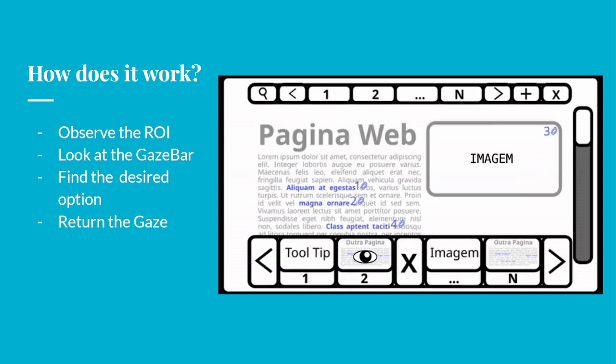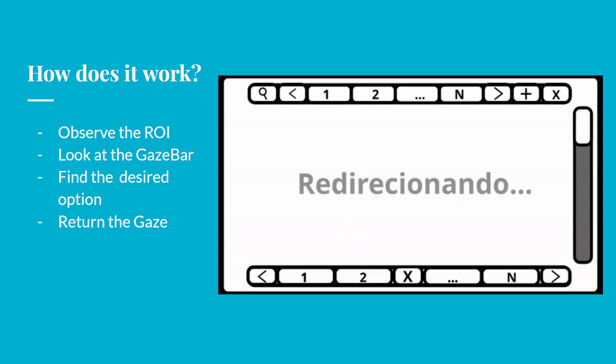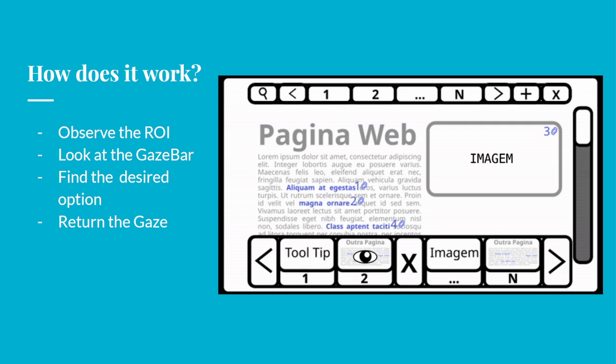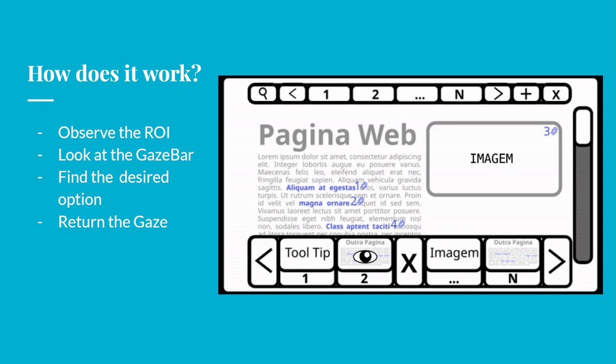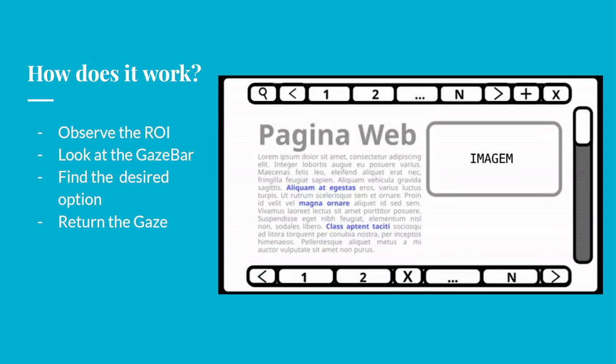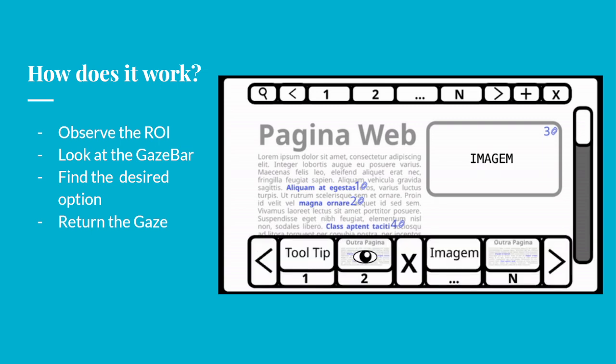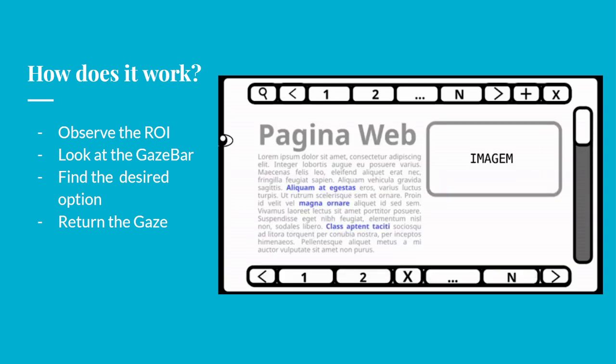You'll find a desired option. In this video example, it's option number 2. So you'll glance at it, and once you cross your eyes back, since this is a hyperlink, it will simply redirect you to the page you want, simply by returning the gaze to the center of the page, overall speeding up the interaction.